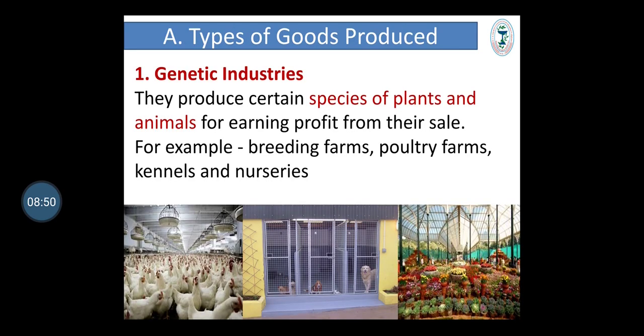First part, genetic industries. They produce certain species of plants and animals for earning profit from their sale. Examples of genetic industries are poultry farms, dog kennels, nurseries, etc.